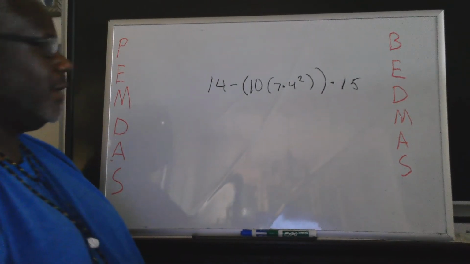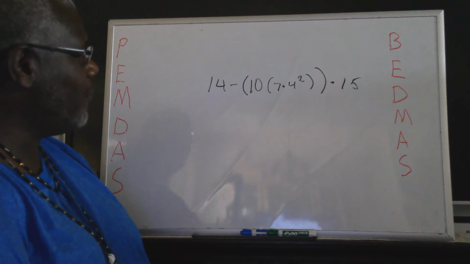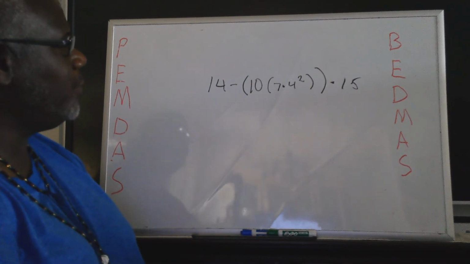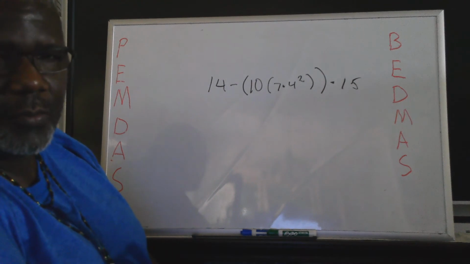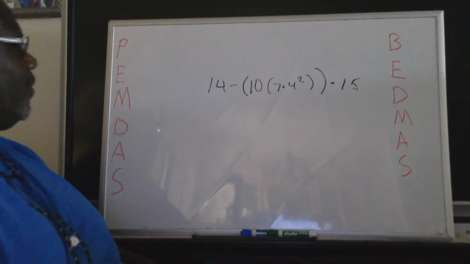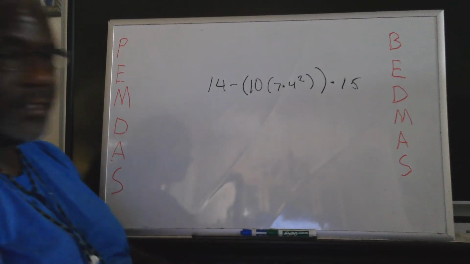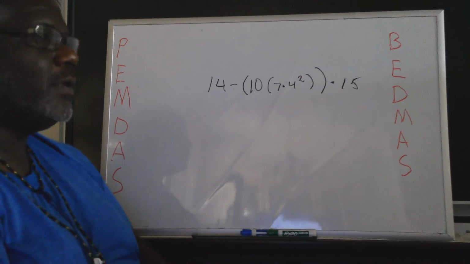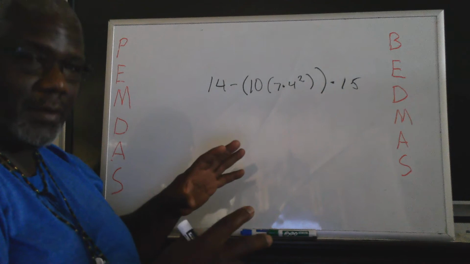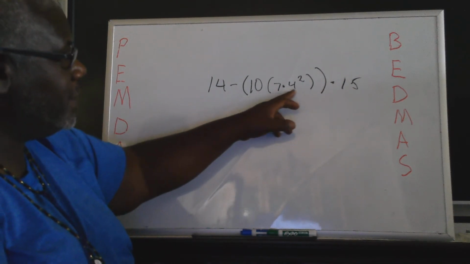Okay, this is going to be the last problem in this video, but oh my gee willikers, look at what we got here. We got a parentheses inside of parentheses. Guess what, boys and girls? It don't matter. Follow the steps, right? What do we do first? Parentheses. Now, in this case, you got a parentheses inside of parentheses, okay? That's like having a gumball inside of a bigger gumball, right? This way, though, you do what's inside first.